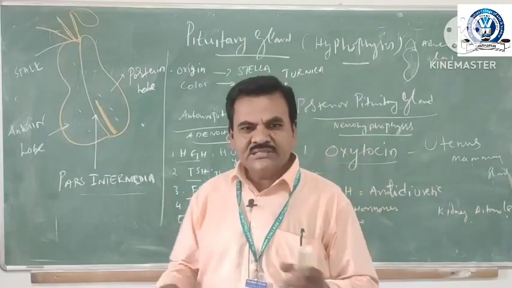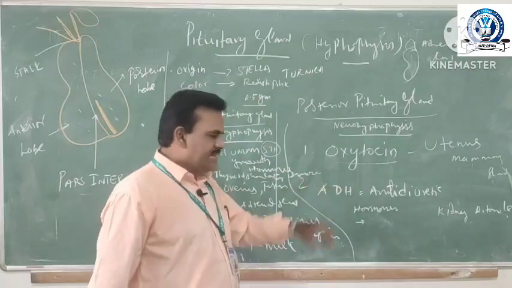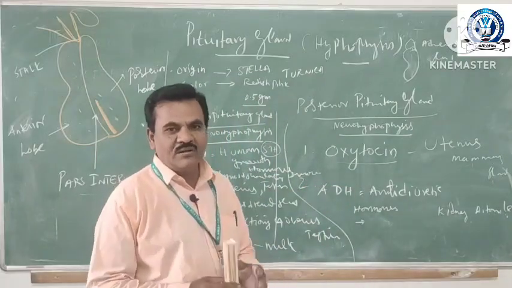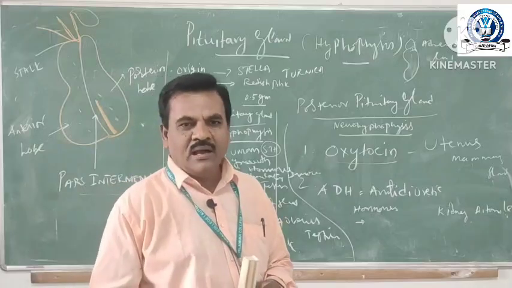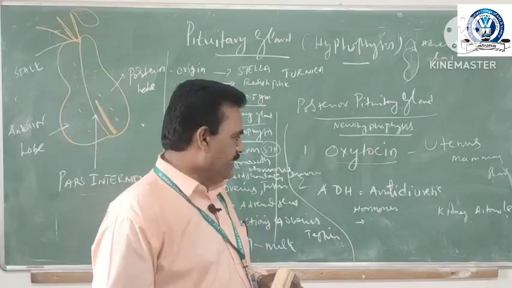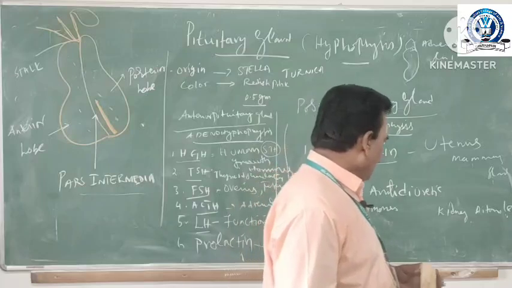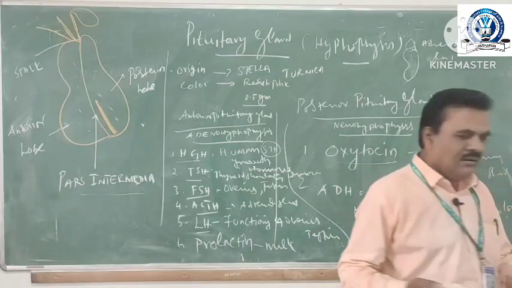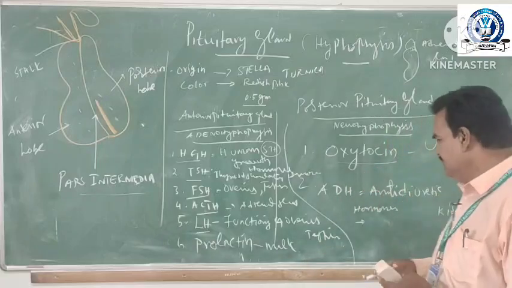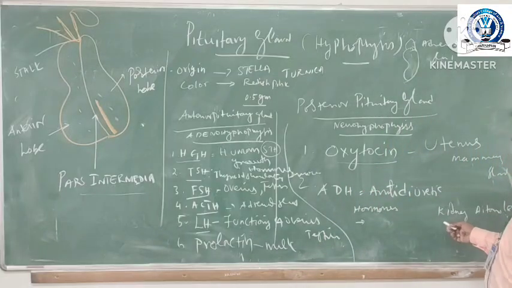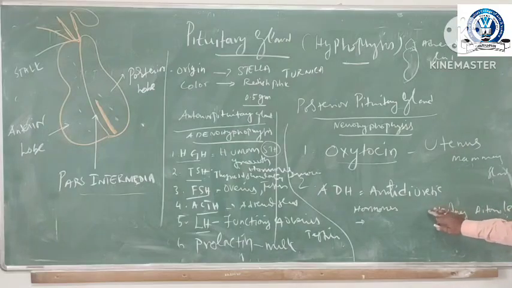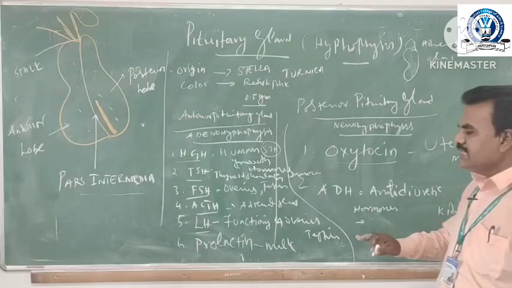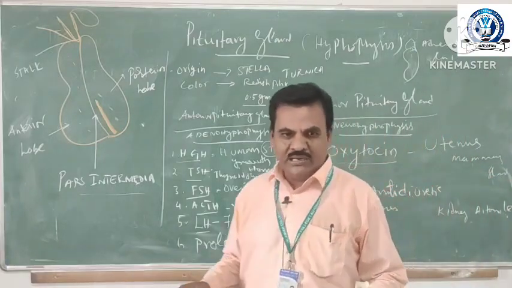ADH is involved in the formation and control of urine in the kidney, and also in various animals. So, this is the outline of the pituitary gland.